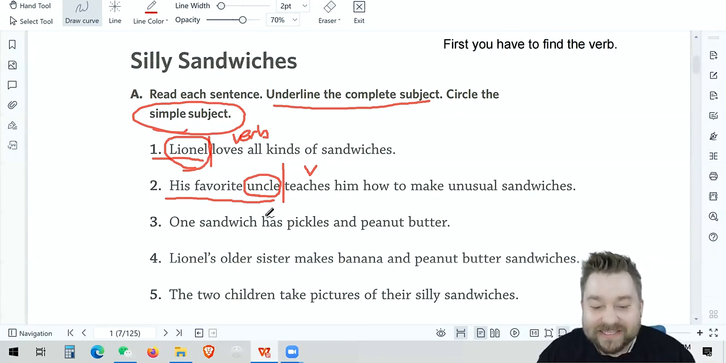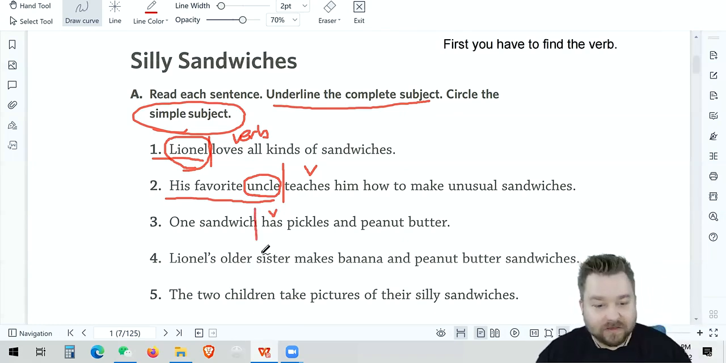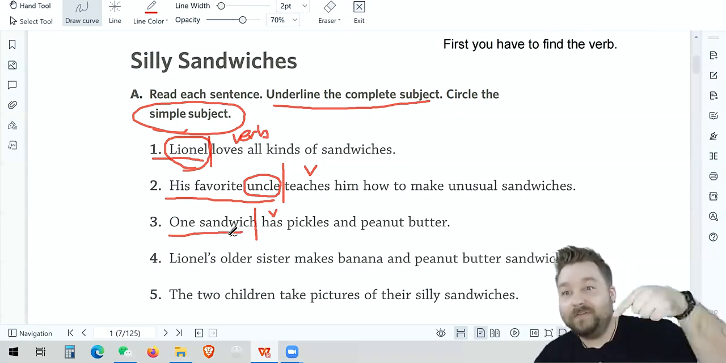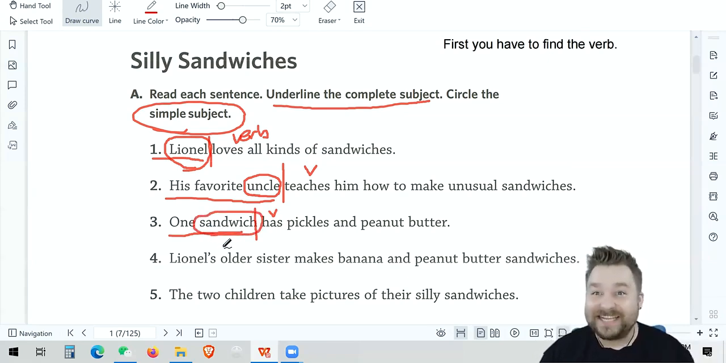So we know has is our verb. Draw that line. Here we go. Boom. So we know what's our complete subject? All of it. One sandwich. Now, what's the simple thing? Sandwich, right? Because one just says how many of what? Subject. So sandwich is our simple subject. Ooh, this is getting easier, right?